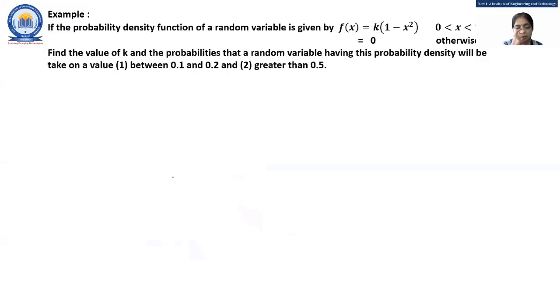For better understanding, let's move to one more example. If the probability density function of a random variable is given as f(x) = k(1 - x²) for 0 < x < 1, and equal to 0 otherwise, find the value of k and the probability that a random variable having this probability density will take on a value (1) between 0.1 and 0.2, and (2) greater than 0.5. So let's start the solution here.